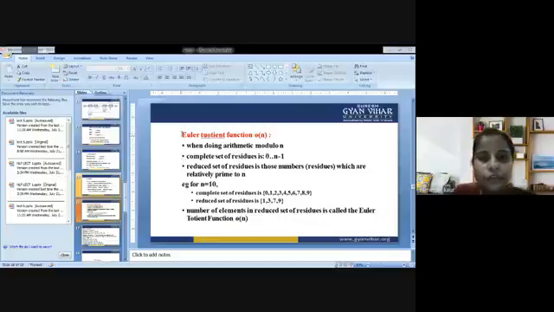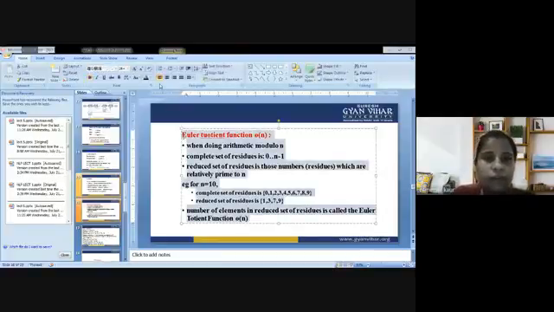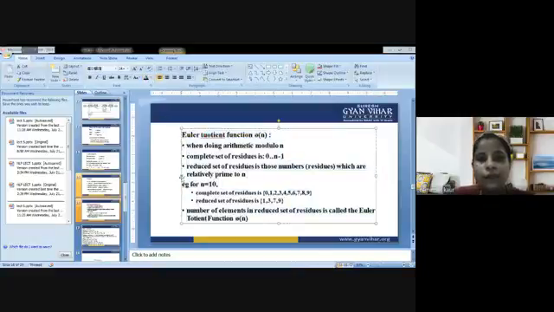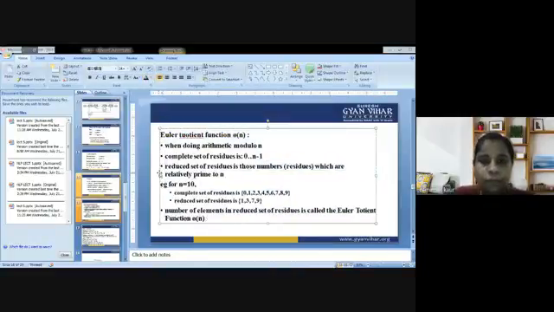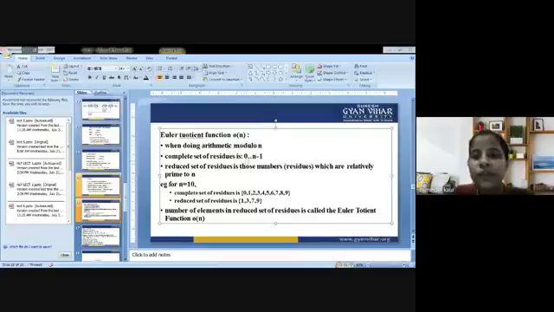Next is the Euler totient function. That is why we have discussed the Euler totient function so much in the RSA algorithm. So what is the Euler totient function basically? It is denoted by this sign. When we are dealing with arithmetic calculations, we use modulo n. The complete set of residues is 0 to n minus 1. The reduced set of residues are those numbers which are relatively prime to n. An example is given for reference.